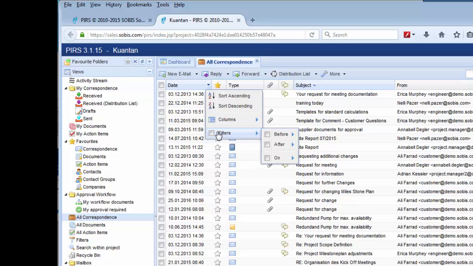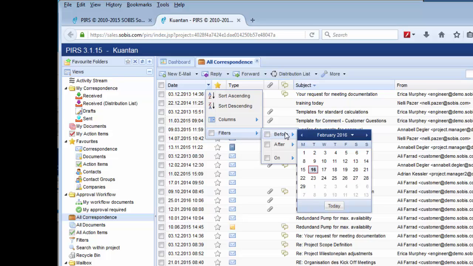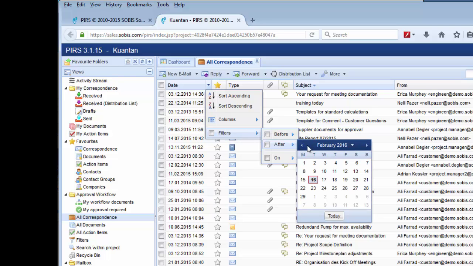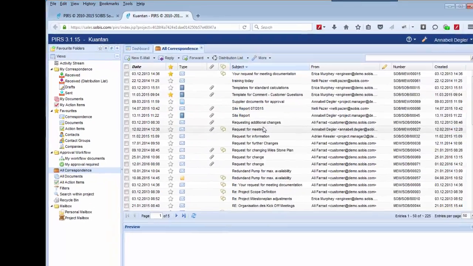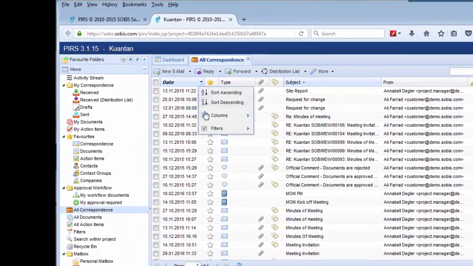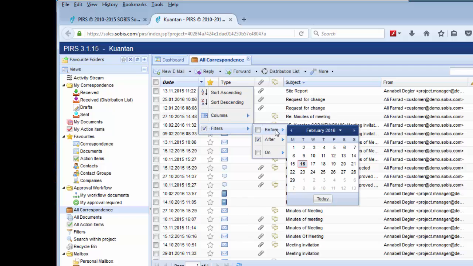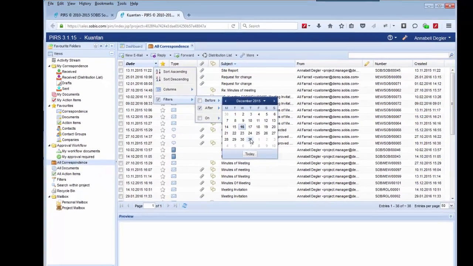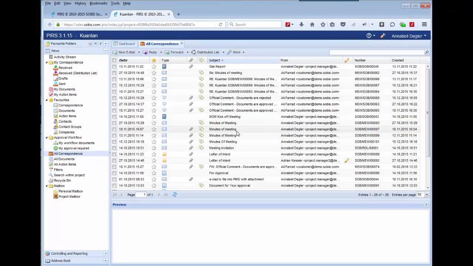Now I select the start date, and an end date for my time frame. As you can see, the view content is already adjusted to my selection while I set my filter.